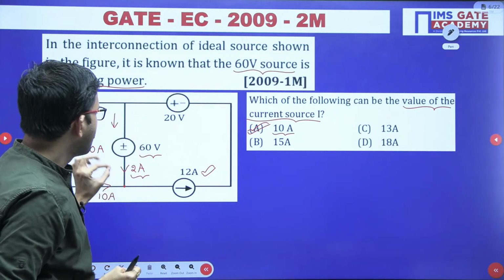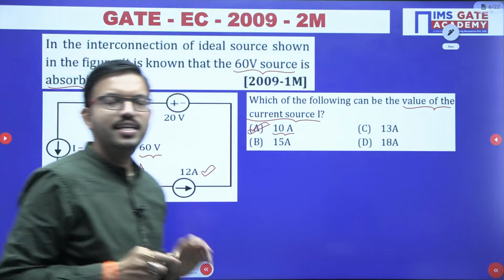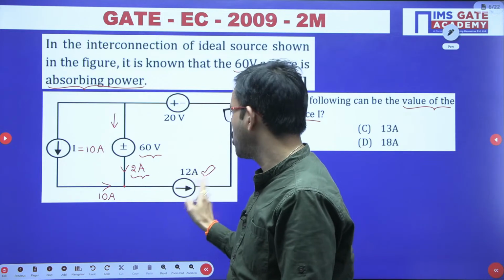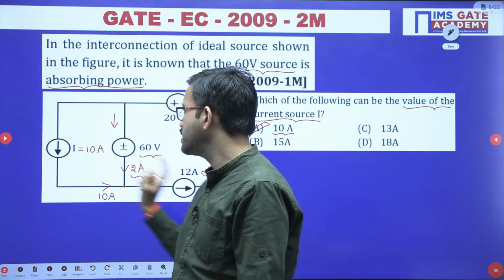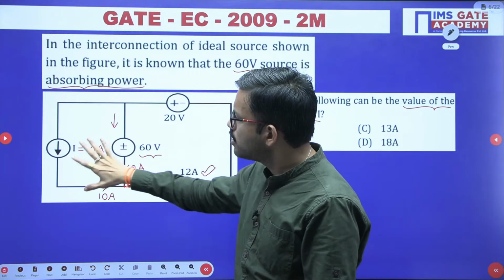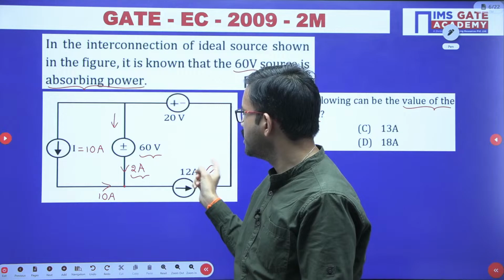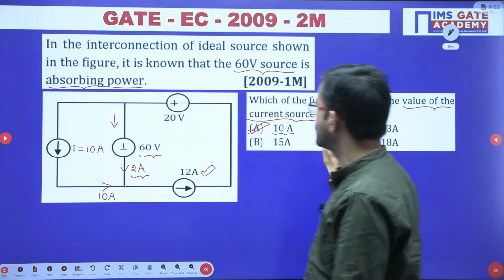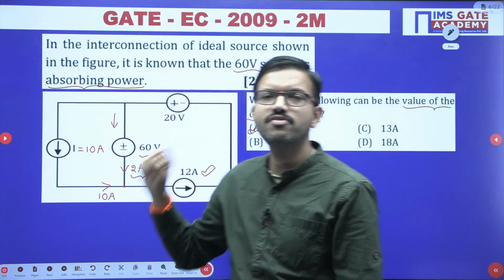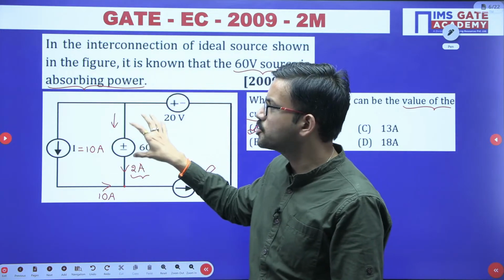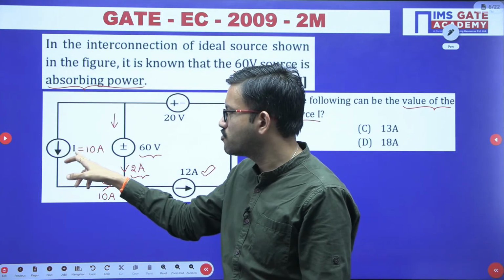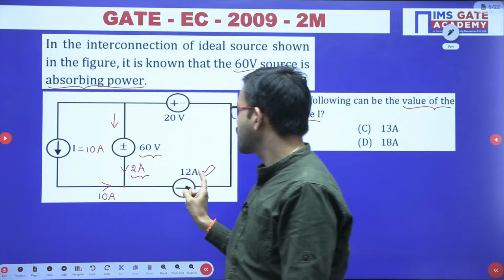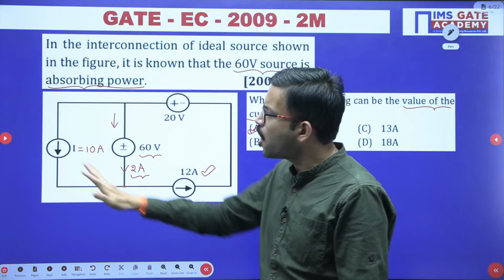So what I want to tell is, regarding the current source value I, if it is at least greater than 12 ampere, then for all the possible values of I greater than 12 ampere, this 60 volt source is delivering the power. Suppose in the same question, instead of absorbing the power, they frame the question with respect to the 60 volt source delivering the power, right? Then the current source value I can be whichever options have a value of I greater than 12 ampere. All those options are correct.